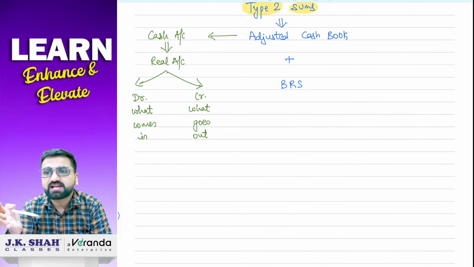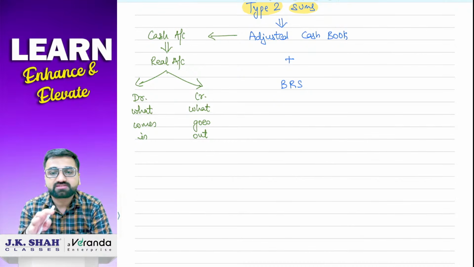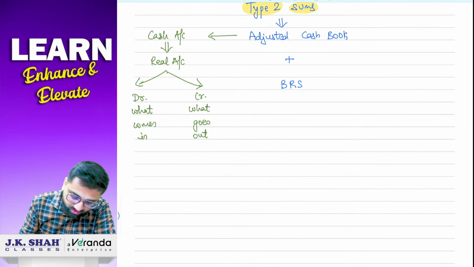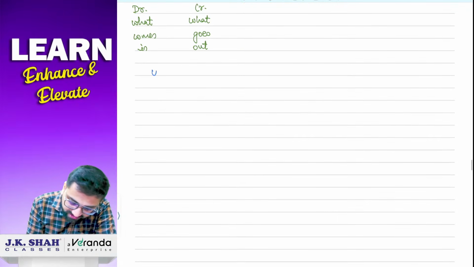Adjusted cash book में क्या जाएगा? There is no limit, sky is the limit for that. 3 चीजों को छोड़कर. So it is better to understand those 3 transactions which will not go to cash book, which will directly go to BRS.